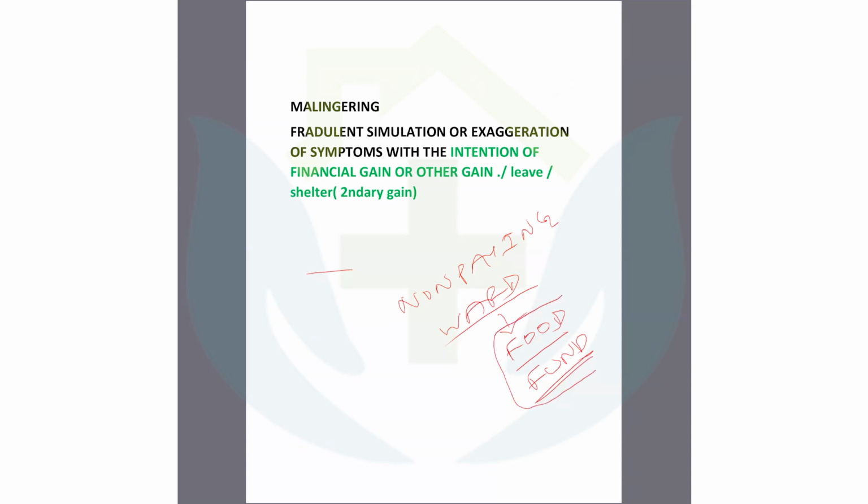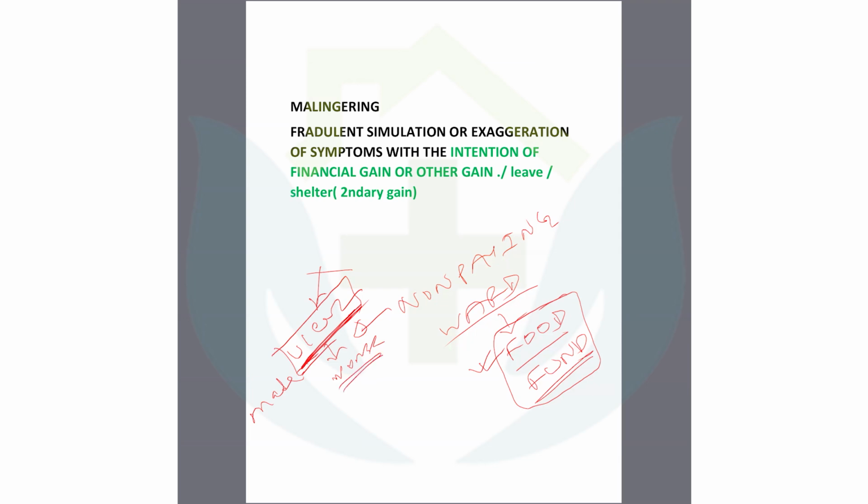So these are the secondary gain. So this non-paying patient suffering from an ulcer, you are giving treatment for that ulcer, but at the same time, she or he comes with the ulcer again because he made the ulcer worse.